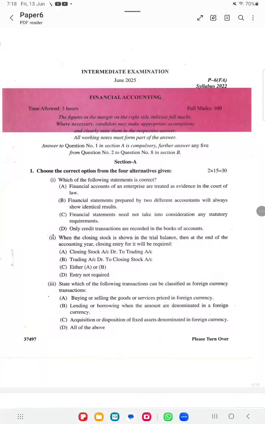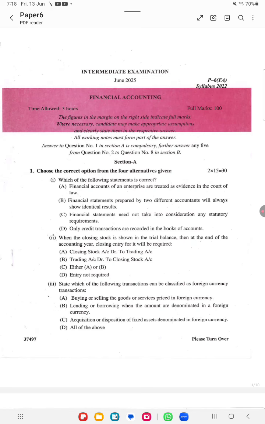My dear students, today we shall discuss the MCQ questions of Financial Accounting, CMA Intermediate, today's exam. Section A. Choose the correct option from the four alternatives given. Which of the following statements is correct? There are four answers given.